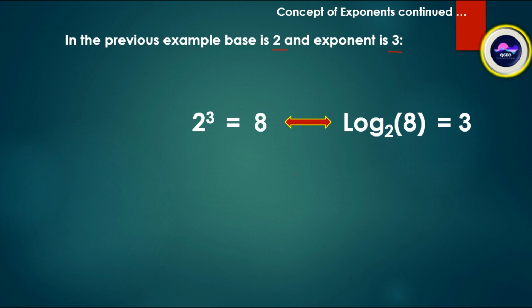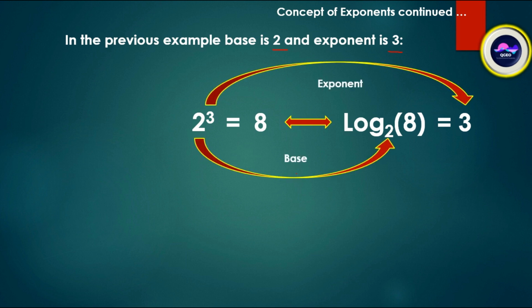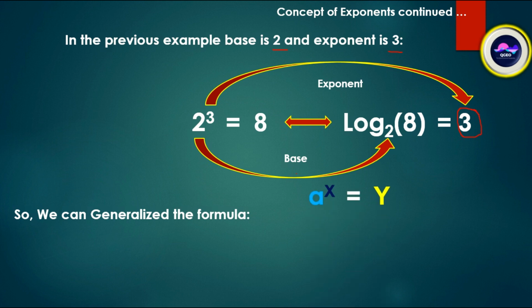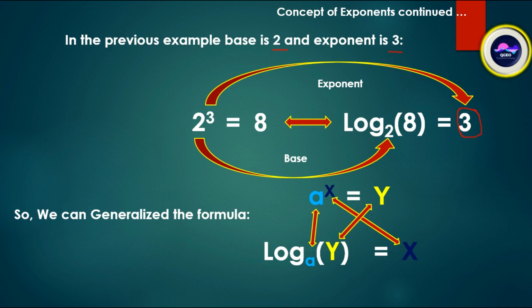The exponent goes to the log form, the answer form, and the number we multiply goes to the base. So we can generalize the formula: a to the power x equal to y, then log y base a is equal to x. Most important part, very very important. a to the power x equal to y, then log y of base a is equal to x.